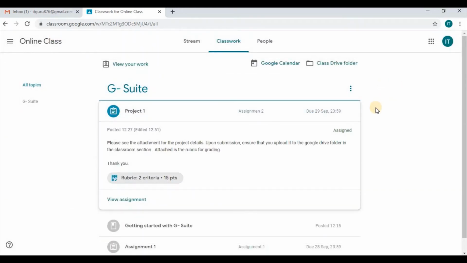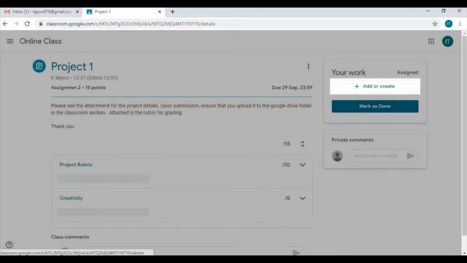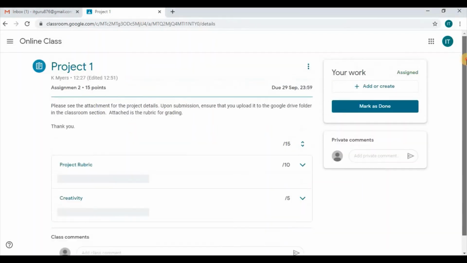Once that has been completed, I can now go ahead and select the full option that says view assignment. For this section, the view assignment allows me to be able to see both the rubric and the area where I can make submission of my assignment. Now let's say I have completed my assignment, so I can now go ahead and add or create my assignment. In this case, I would select the add or create option.